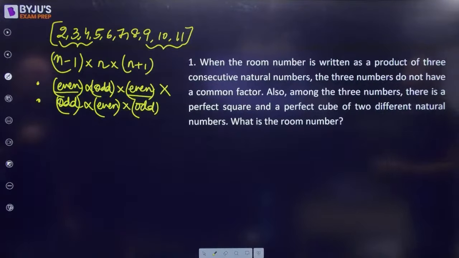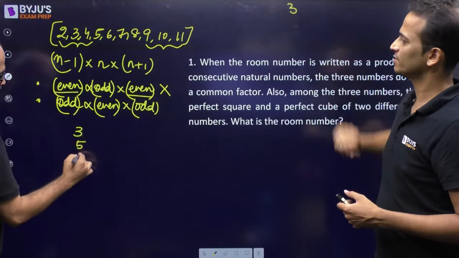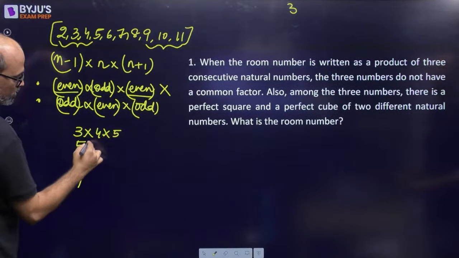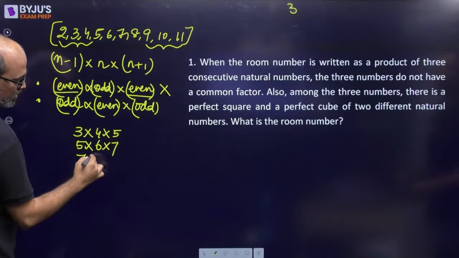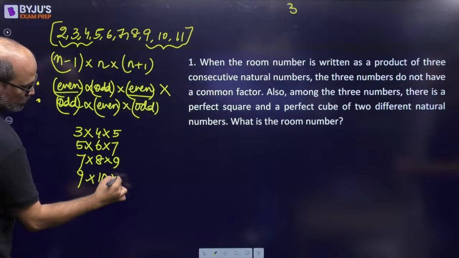So that means the first number should be an odd number. So I can start with 3, 5, 7 or 9. So 3 into 4 into 5 हो सकता है, 5 into 6 into 7, 7 into 8 into 9, and 9 into 10 into 11. These are the 4 possibilities.